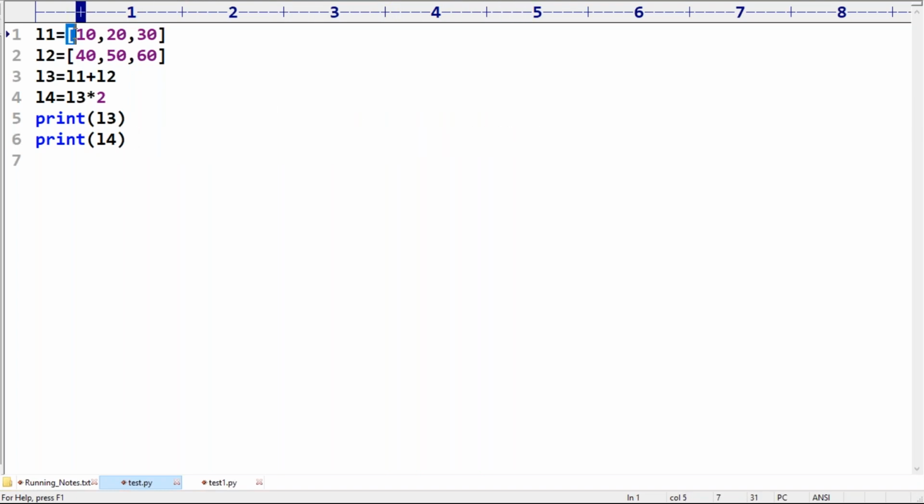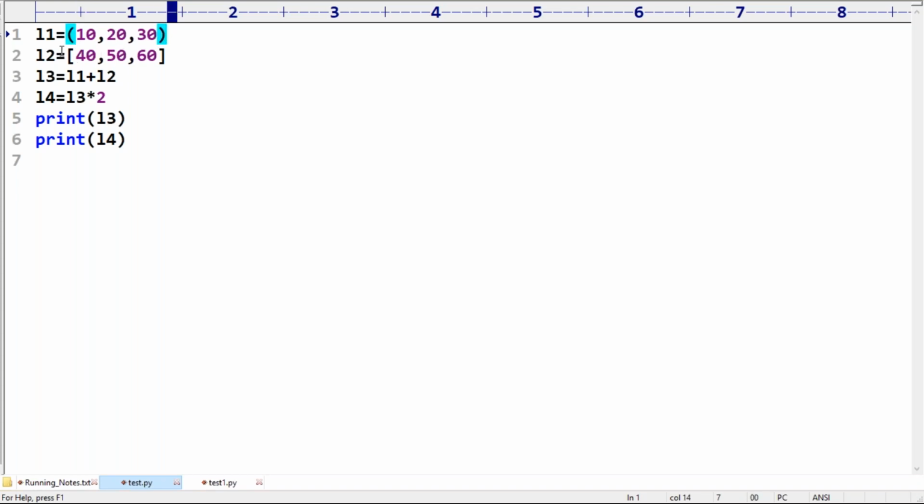Now I'm taking bracket open, bracket close. One minute, sir. Let me take both as tuples.